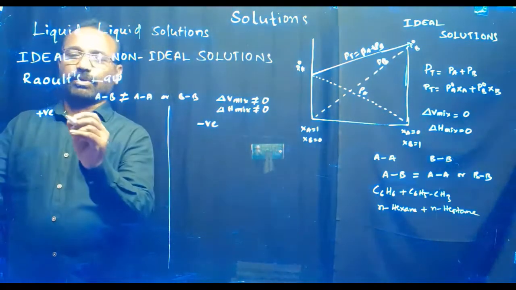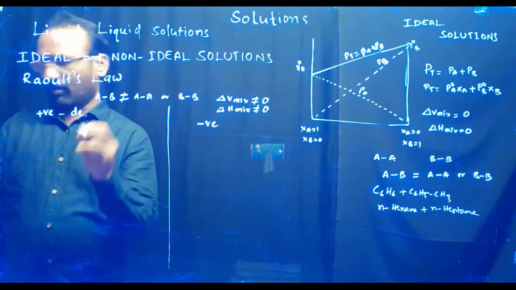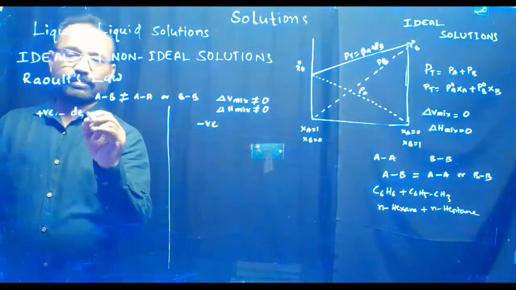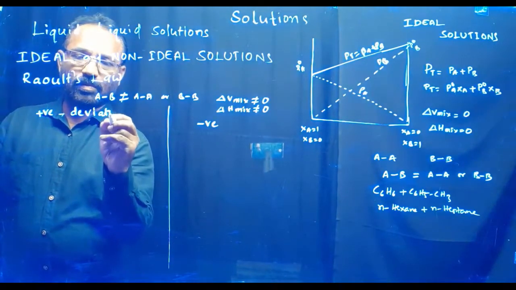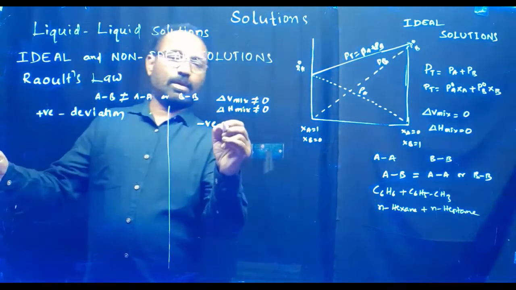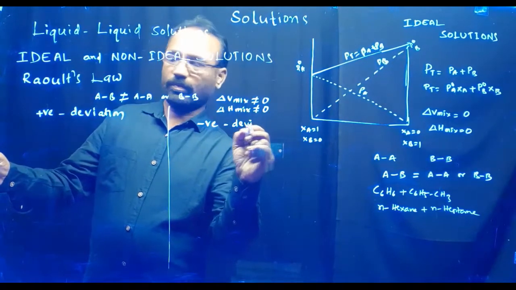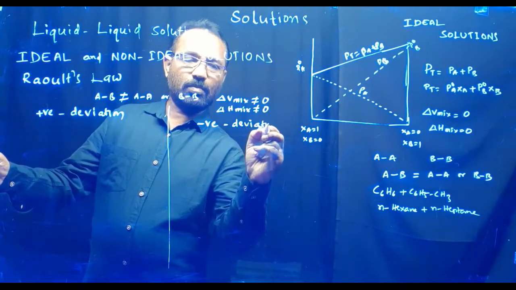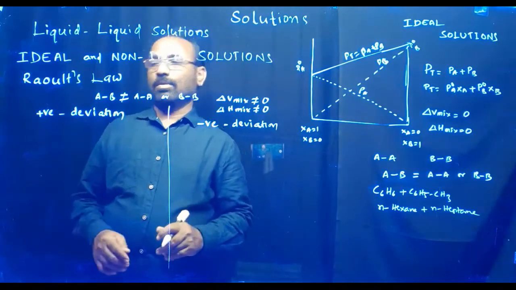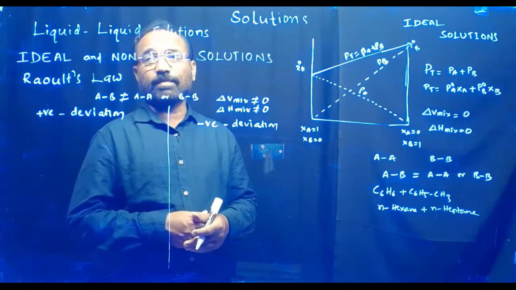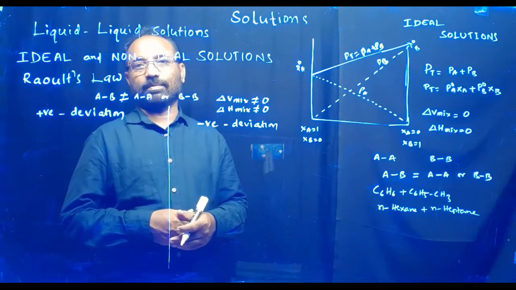First we take the positive deviation, and then the negative deviation. First we have to know when the positive deviation is possible and when the negative deviation is possible.